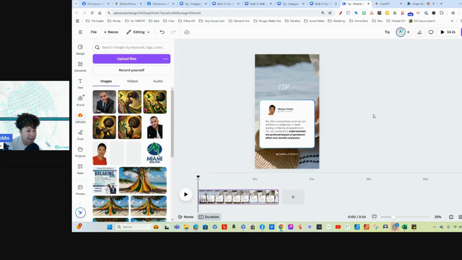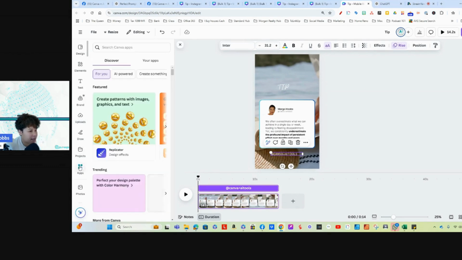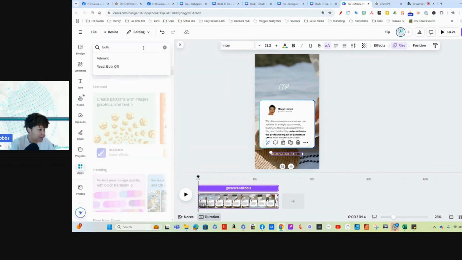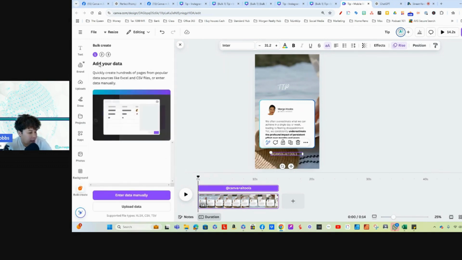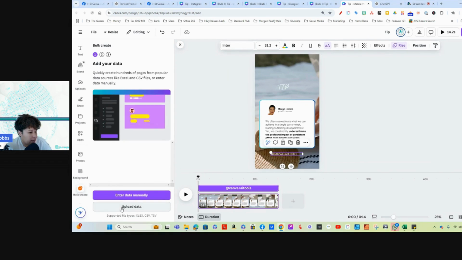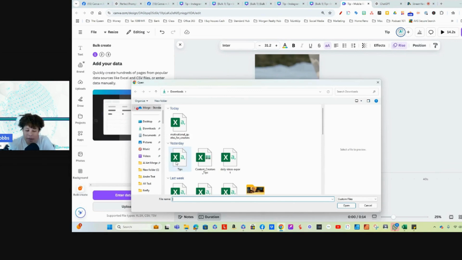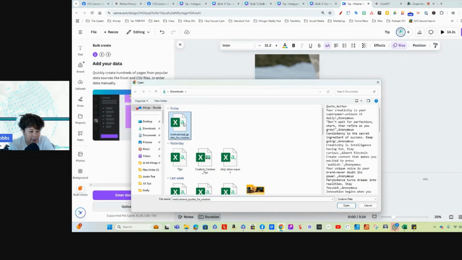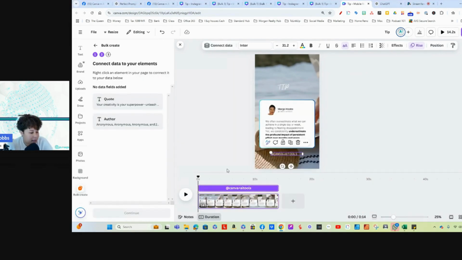Okay, so once this is done, what we're going to do next is go over to apps. And when we go over to apps, we are going to go to bulk. And we are going to click on the first, and wait for it to upload. We're going to click on upload. And really and truly, if I wasn't explaining this to you, it would literally take me less than 5 minutes. So I decided to show you guys the little things that I do behind the scenes on a daily basis. And that's how I get stuff done.